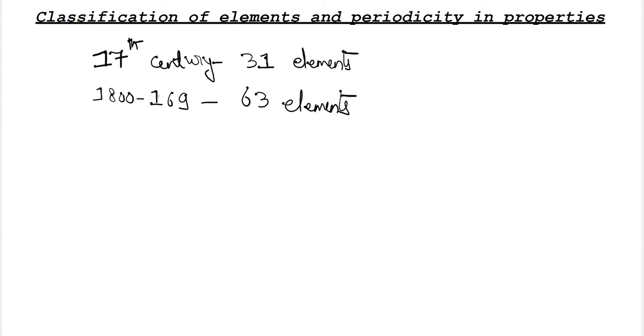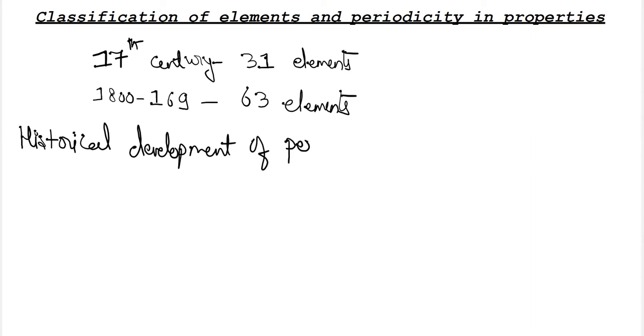It is one of the biggest contributions of chemistry to history. For remembering the properties of such a large number of elements, some classification ways were required. So what are some of the historical ways on the basis of which classification has been done? Historical development of the periodic table: how the present modern periodic table has been developed.